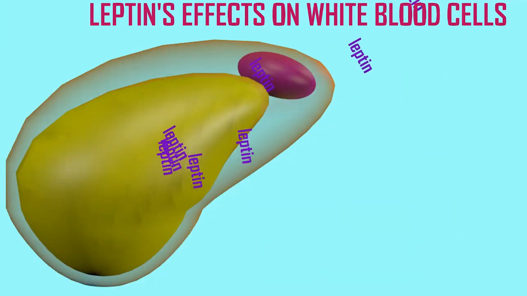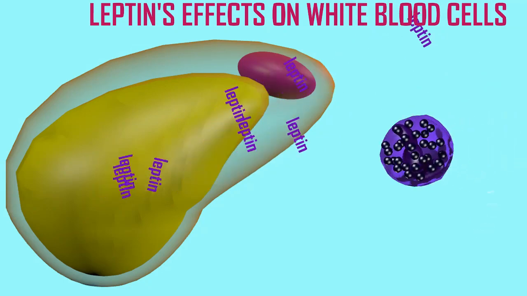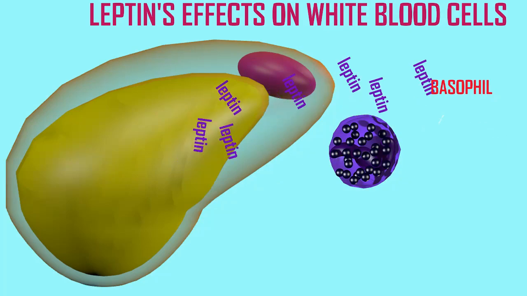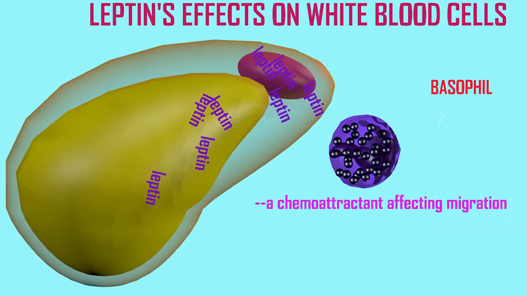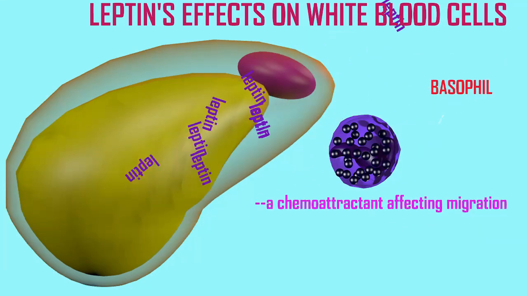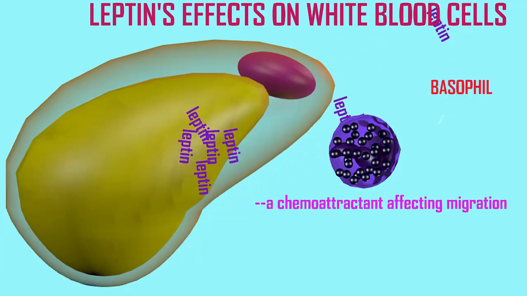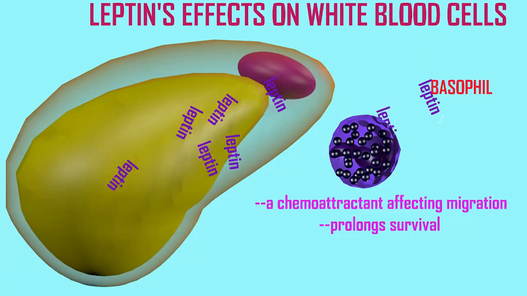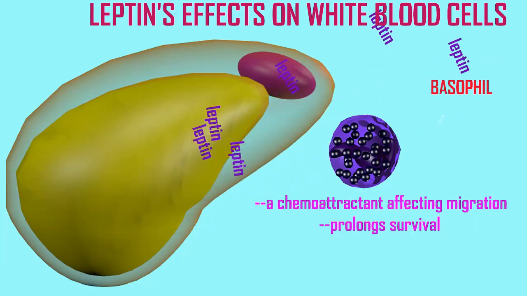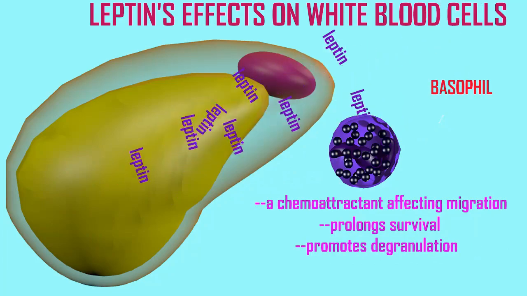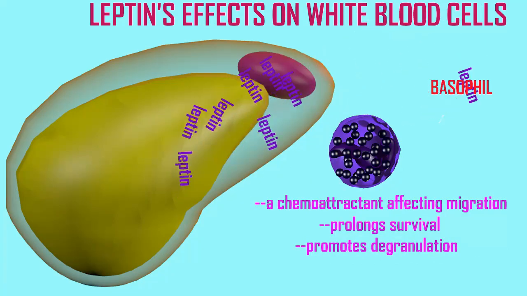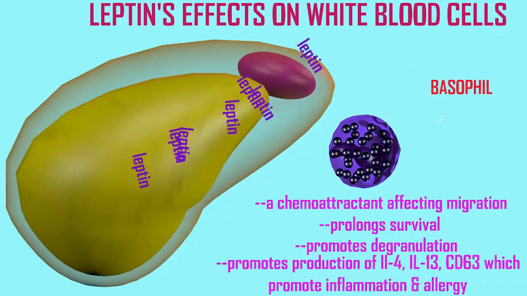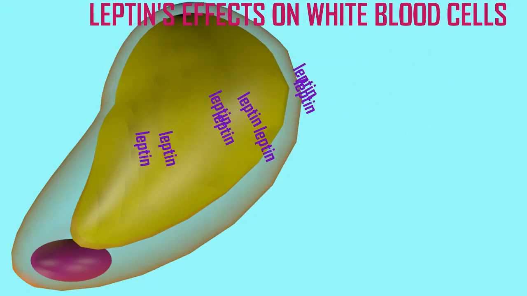Basophils express receptors for leptin, and it is a chemoattractant which affects their migration and can cause them to migrate to adipose tissue. It prolongs their survival. Basophils are usually very short-lived. Leptin can promote the degranulation of basophils and the production of some of the cytokines of basophils, such as interleukin 4 and 13 of the Th2 response, and CD63, all of which will promote inflammation and allergy.